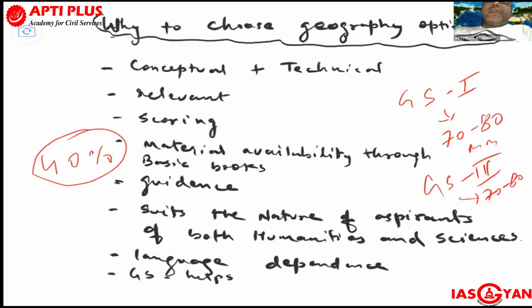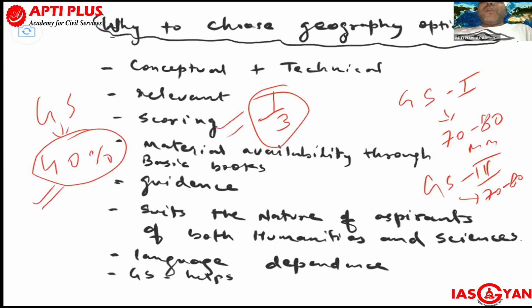Those who are good in the geography optional can cover general studies around 40% very easily. They are comfortable in the mains and the prelims, as well as in the interview. So that's why people go with this optional. I think one-third of the aspirants appeared with geography optional, compared to all the optionals in the country. That's why it is very, very popular, and that's what I recommend to most aspirants.